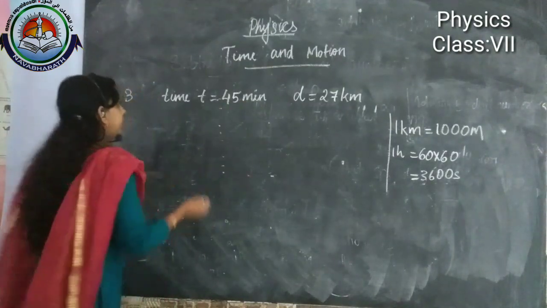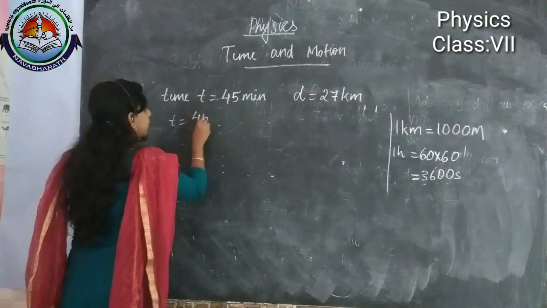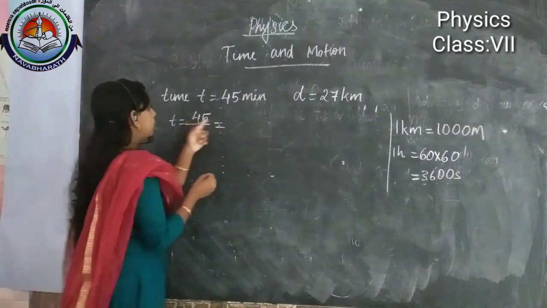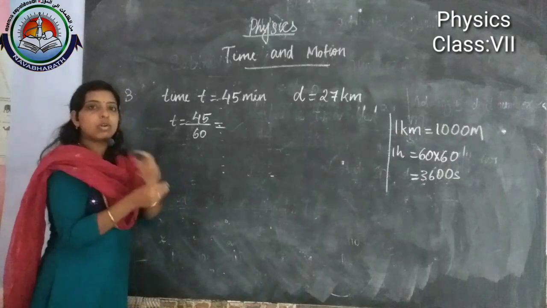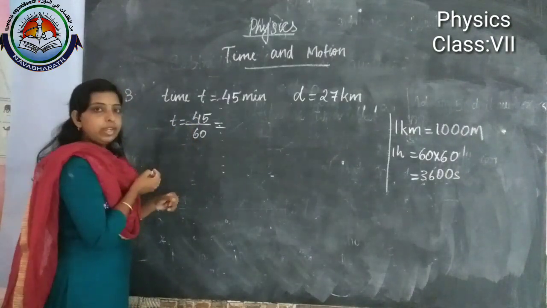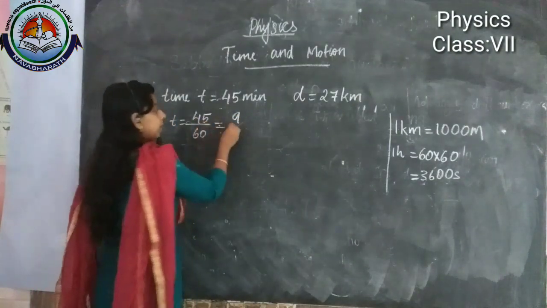Okay. Then time is equal to 45 divided by 60. Which number is common? 5 is common. So we can divide both the terms by 5. Then we will get 9, since 9 fives are 45.